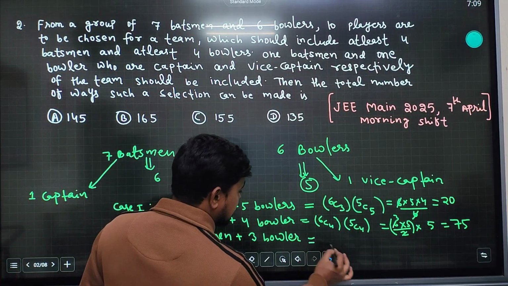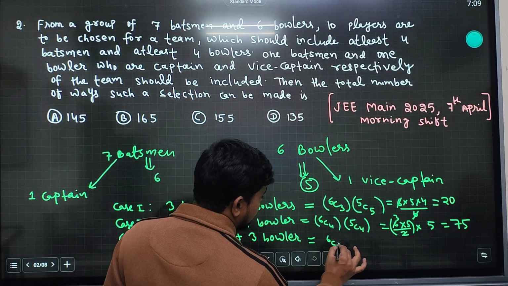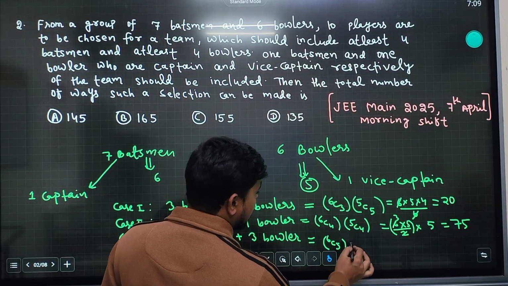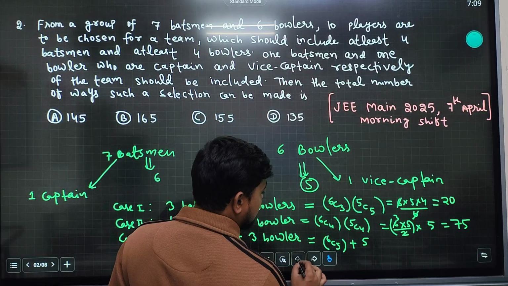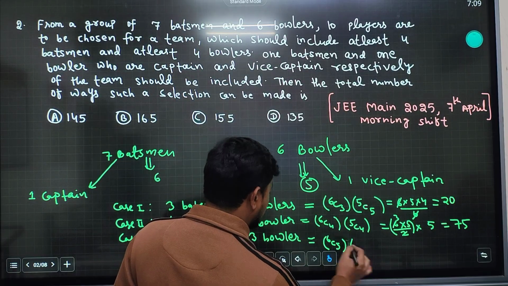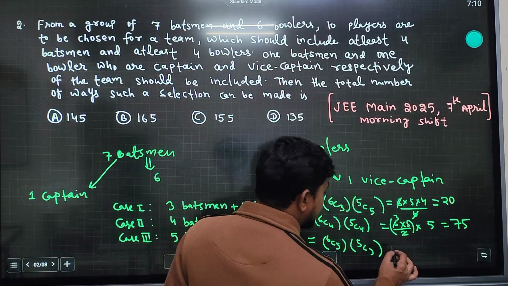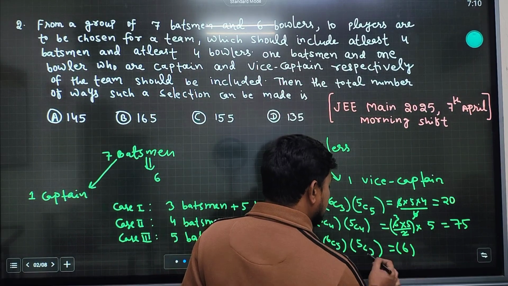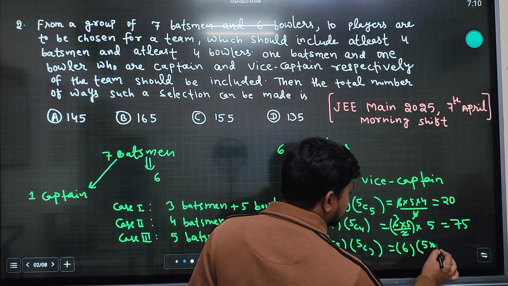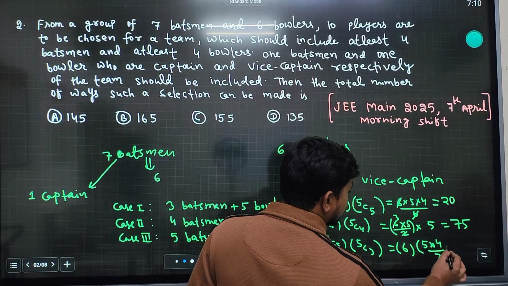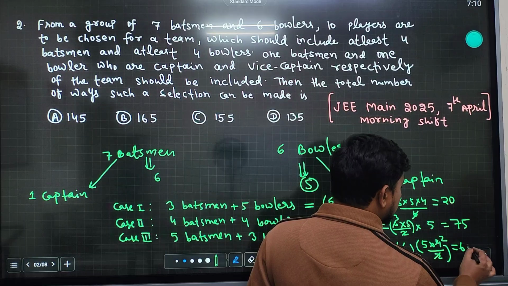And the last case can be solved as five batsmen: from six we have to select five batsmen and from five we have to select three bowlers. So 6C5 is equal to 6C1, that is 6, and 5C3 is equal to 5C2, so this is five into four upon two, which is 10. So it will be 6 into 10, which is 60.